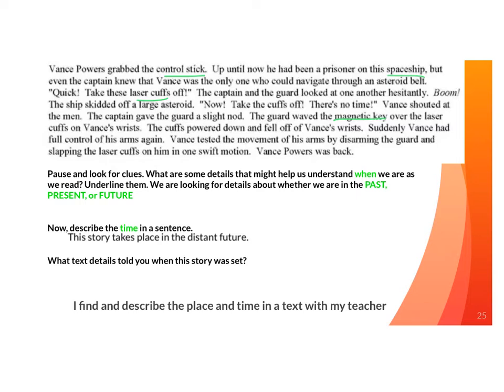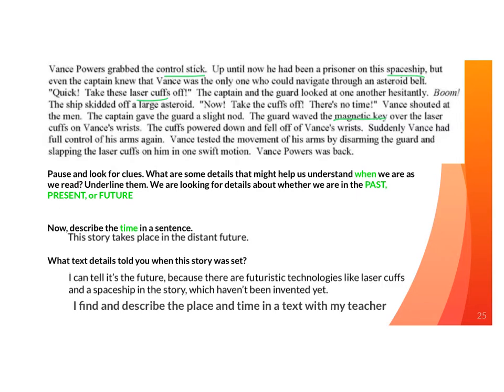Now I need to write what details told me when the story was set. So I can tell it's the future. Again, I'm kind of referring to my answer. It's the future because there are futuristic technologies like laser cuffs and a spaceship in the story which haven't been invented yet. So again, when we look at a text to find out if it's the past, the present, or the future, we want to look at the way people talk or the technologies or clothing that they have to see if it's stuff that hasn't been invented or is stuff we use now or stuff that people used or said back in the past.